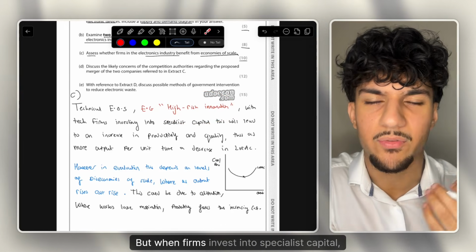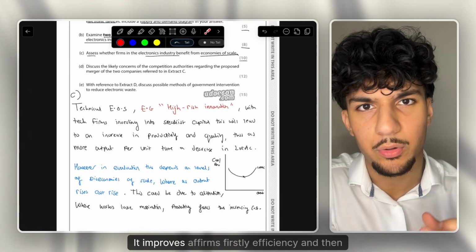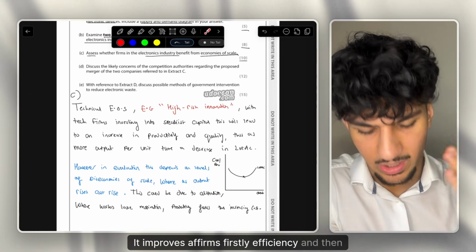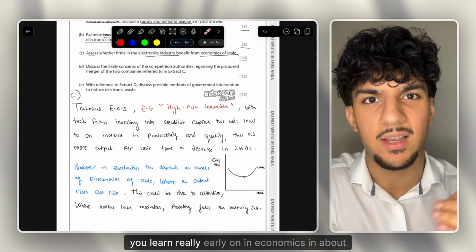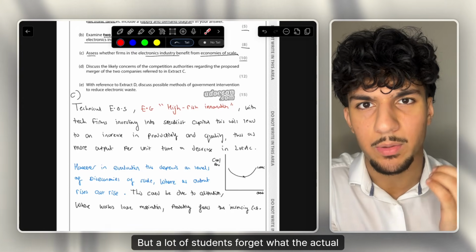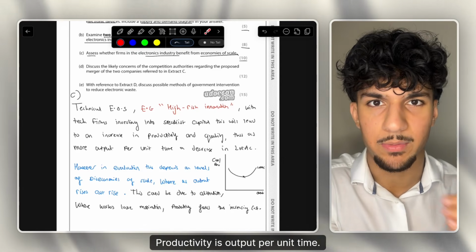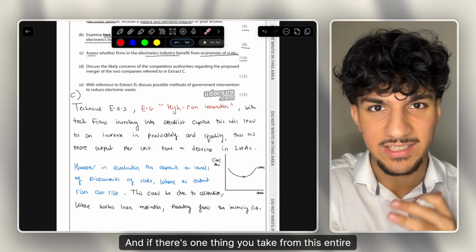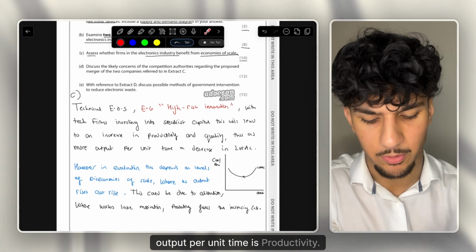But when firms invest into specialist capital, what is the main thing it improves? It improves a firm's firstly efficiency and then productivity. But productivity is such a simple word you learn really early on in economics in about year 12. But a lot of students forget what the actual meaning of productivity is. Productivity is output per unit time. And if there's one thing you take from this entire paper, just make sure you remember that. Output per unit time is productivity.